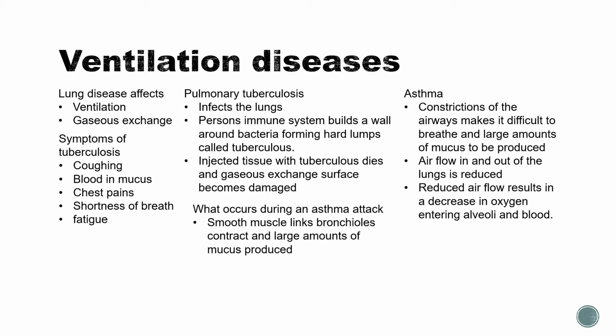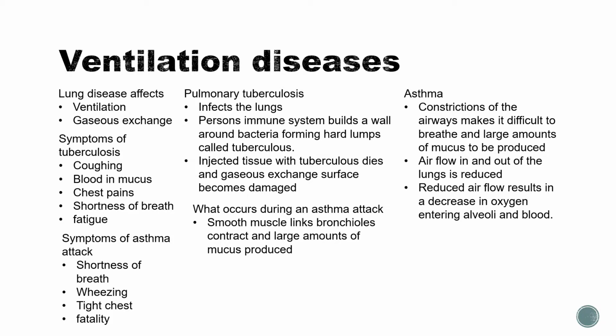What occurs in an asthma attack? Well, the smooth muscle that lines the bronchioles contracts and large amounts of mucus are produced. Symptoms of an asthma attack: shortness of breath, wheezing, tight chest, and possibly fatality. Now, what are preventions of asthma attacks? Well, you have inhalers.